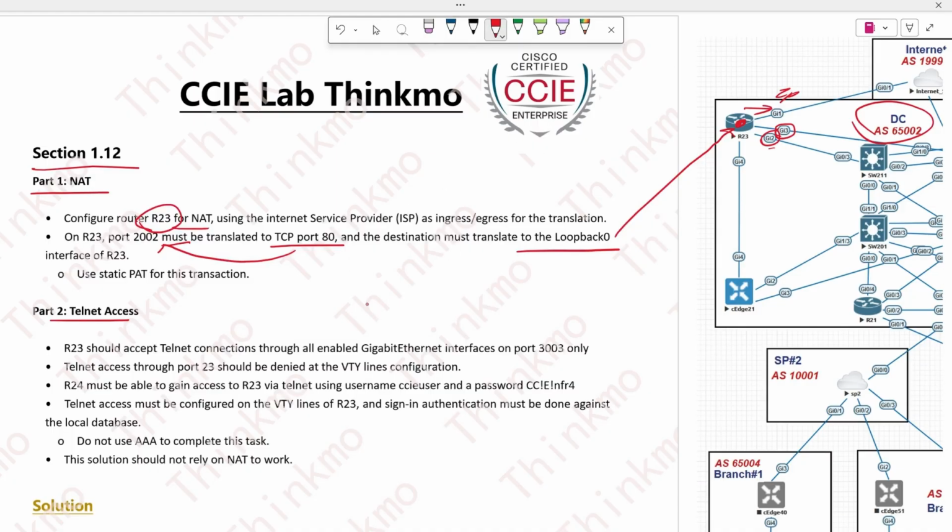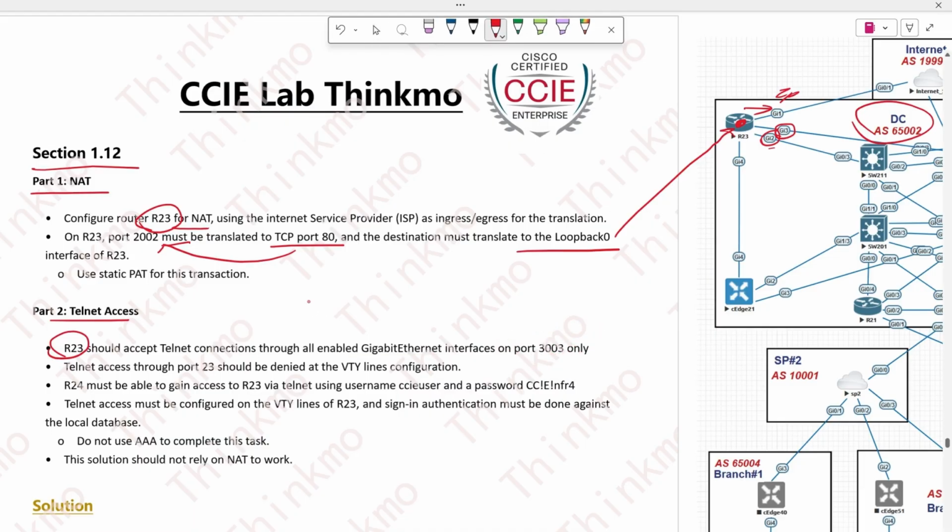This Telnet is also very simple. It has a few requirements, which are that device 23 only accepts connections when it enables this. Its own port is the port where Telnet is enabled. For remote login, look, it says only, this port must be 3003. The tricky part is this 3003, that's the key point. You have to use 3003 to initiate this Telnet connection, right?